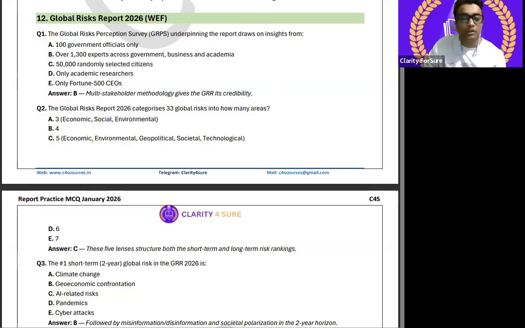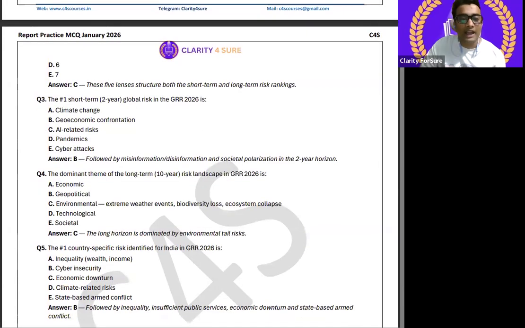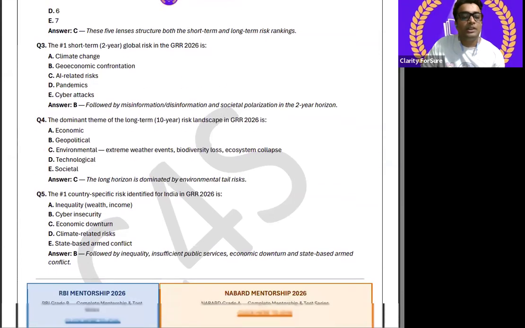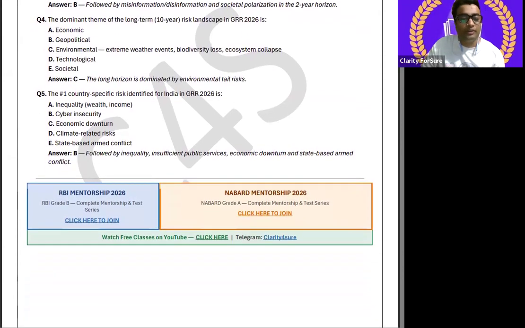Right? Now, the third question: the number one short term 2-year global risk in GRR 2026 is option B, geo-economic confrontation. Fourth question: the dominant theme of the long-term 10-year risk landscape in GRR 2026 is option C, that is environment: extreme weather events, biodiversity loss, ecosystem collapse. Now the fifth question: the number one country-specific risk identified for India in GRR 2026 is option B, that is cyber insecurity.